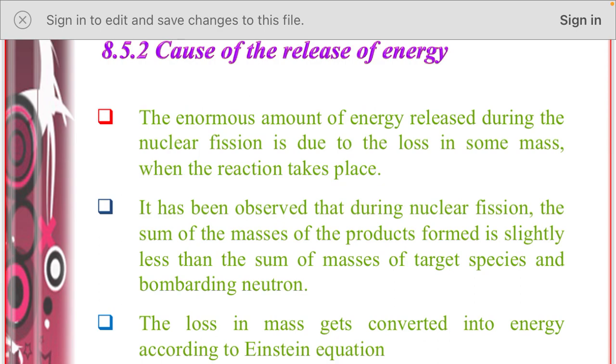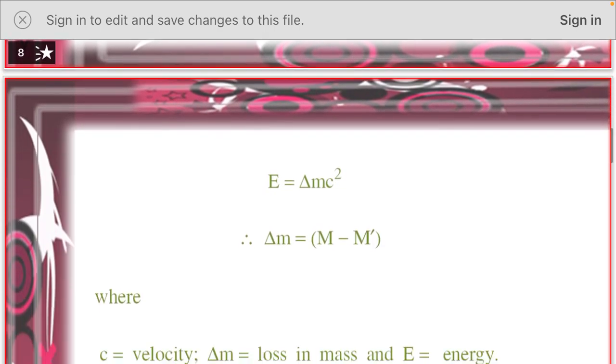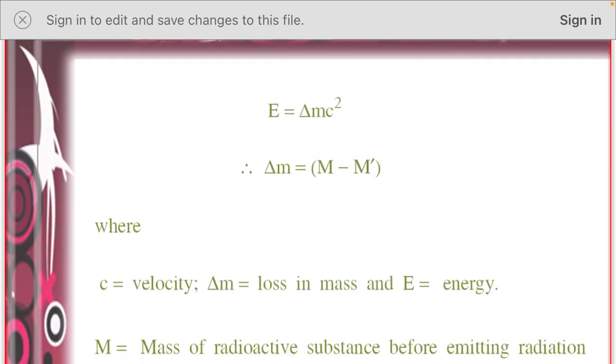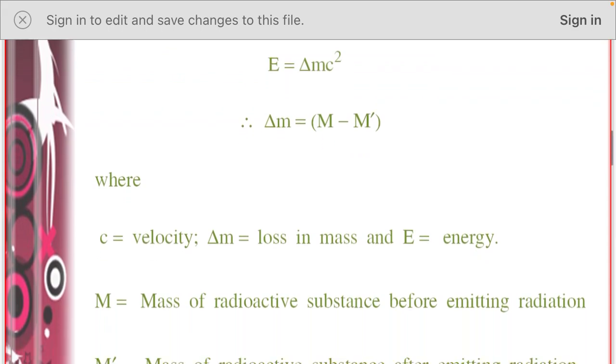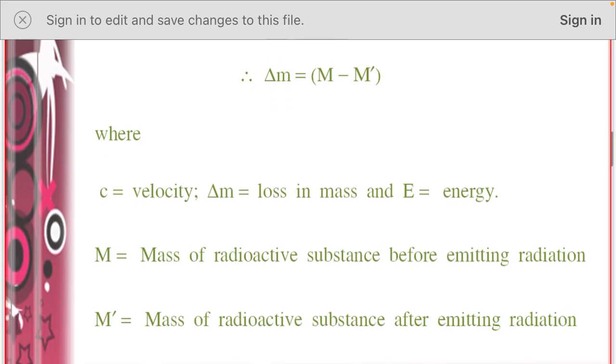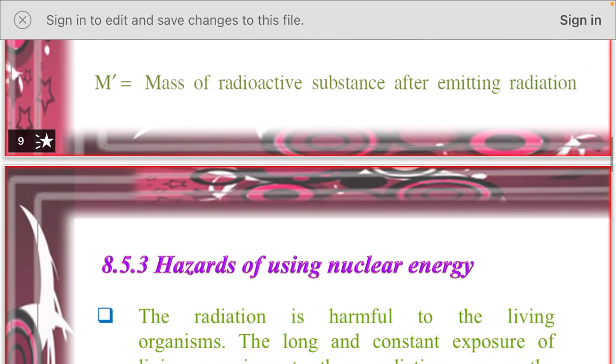So the loss in mass gets converted into energy according to Einstein's equation. Einstein's equation is E = mc², that is, E = Δm c², where Δm = m − m'. Here m is the mass of the radioactive substance before emitting radiation, whereas m' is the mass of the radioactive substance after emitting radiation. c is the velocity of light and E is the energy.